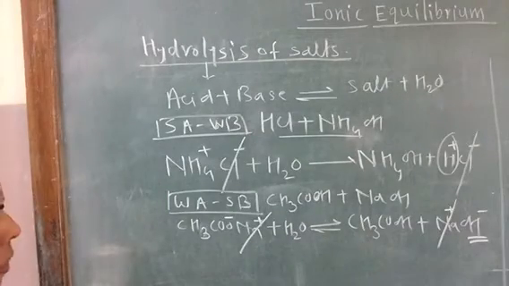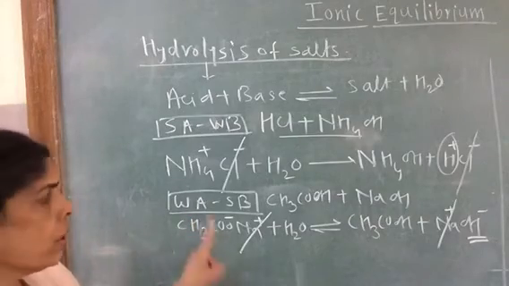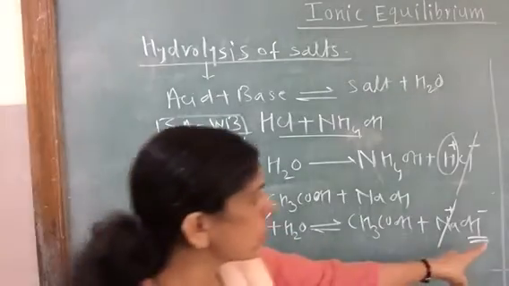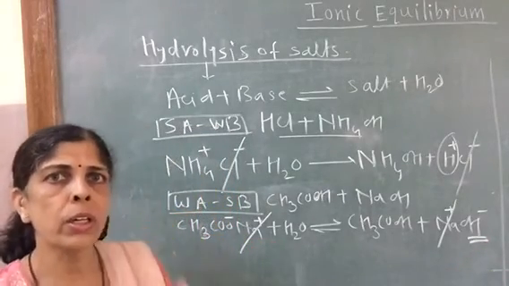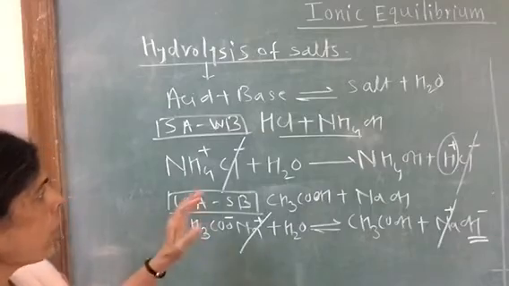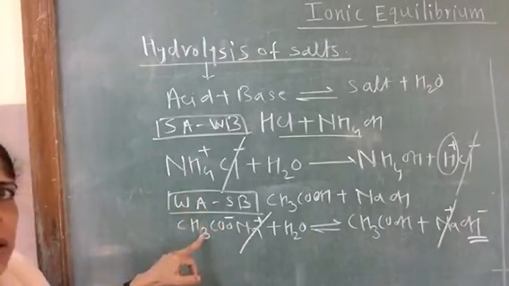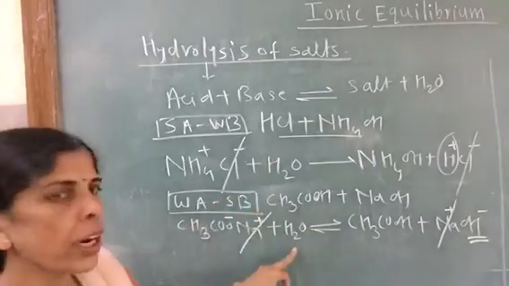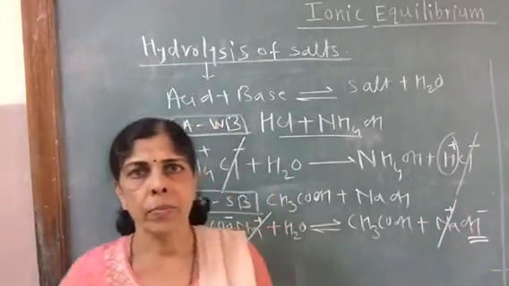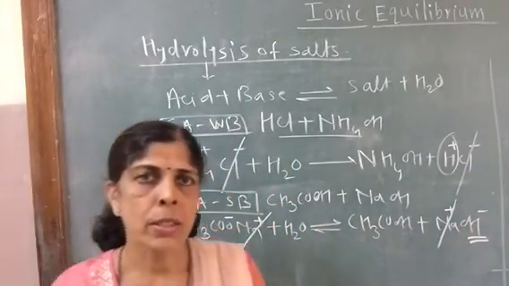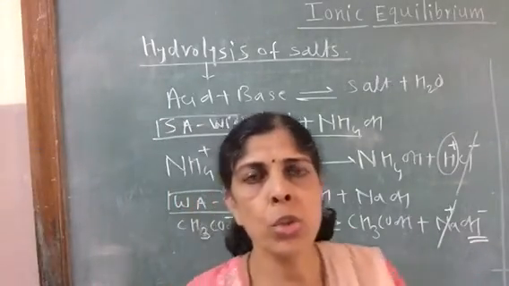The anion of the salt is reacting with water to produce alkalinity. So in general, in hydrolysis, either the cation or the anion of the salt reacts with ions of water to produce either acidity or alkalinity. That is hydrolysis.